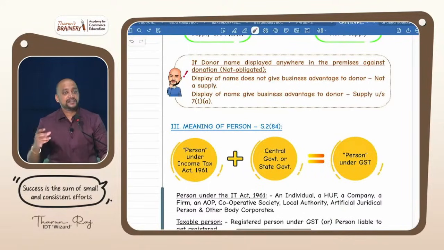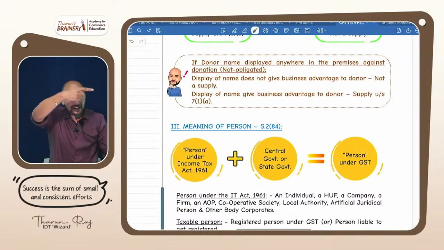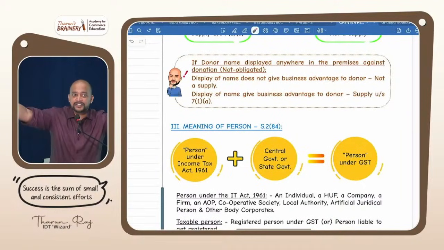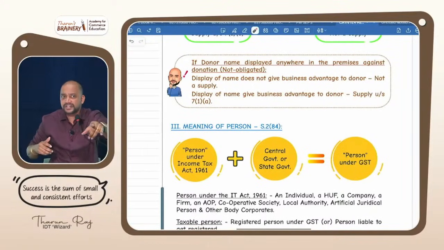And when they have given the fund, these people, out of gratitude, displayed these boards. See there, Lanker like that. Can you see? Lanker like that. Out of gratitude they displayed. Now, is there a business advantage to the donor or not? The donor did not ask, but these people displayed. Is there a business advantage or not?